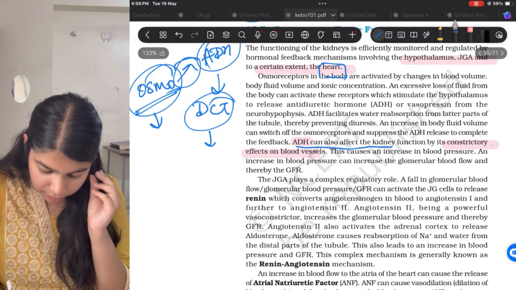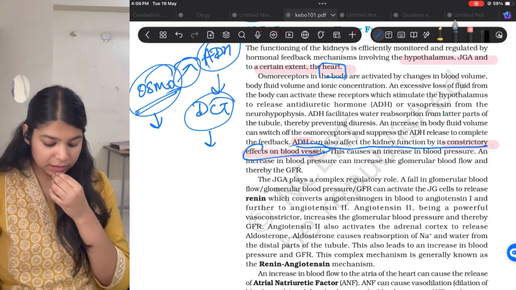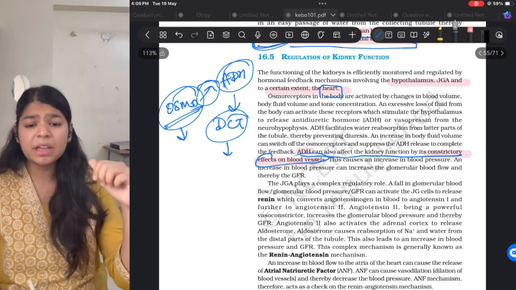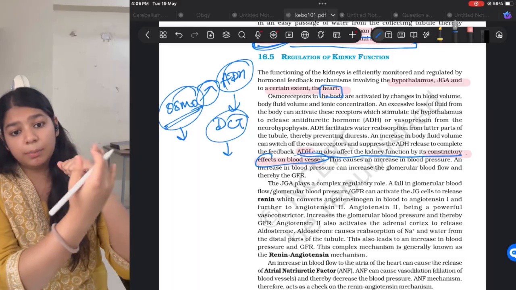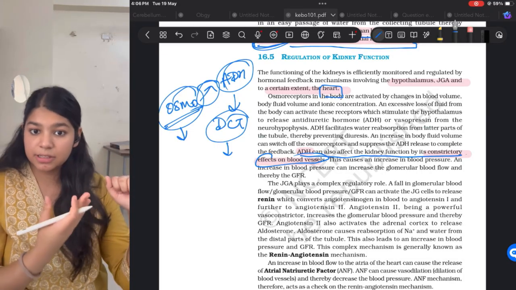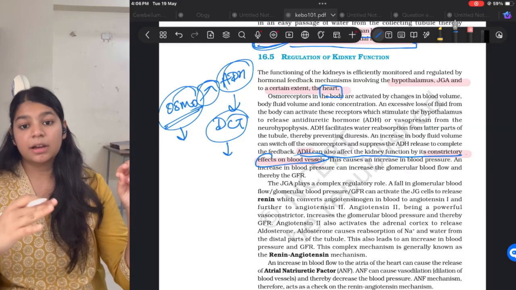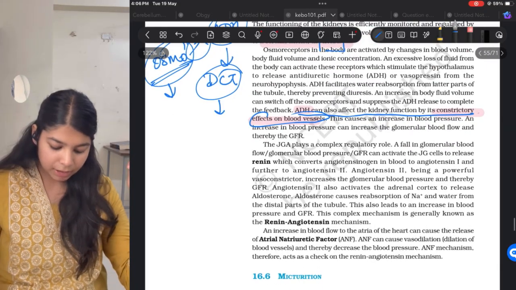Also ADH has a constrictory effect on the blood vessels. So ADH will do what? It will constrict the afferent arteriole. So blood will not flow through the glomerulus. Therefore GFR will decrease. If GFR is decreased, then excess water will not be excreted out through the urine.